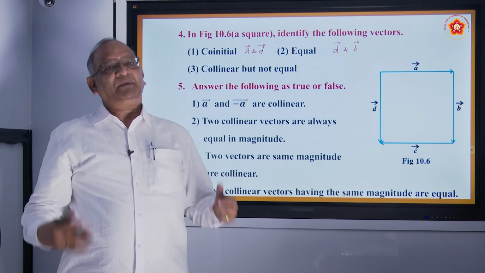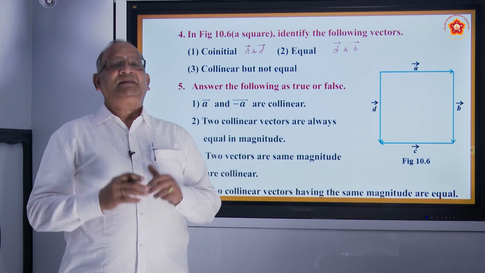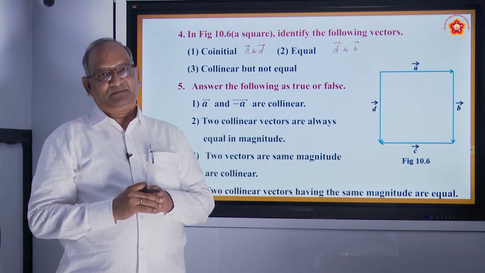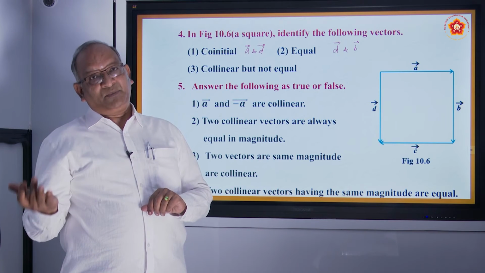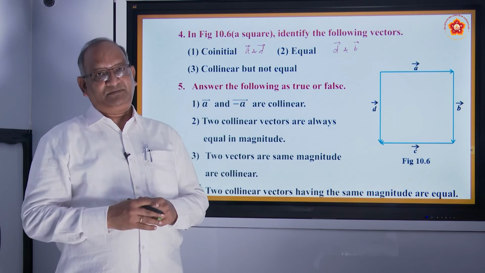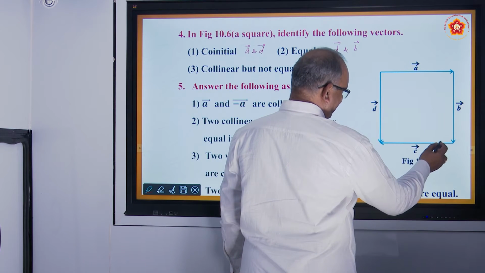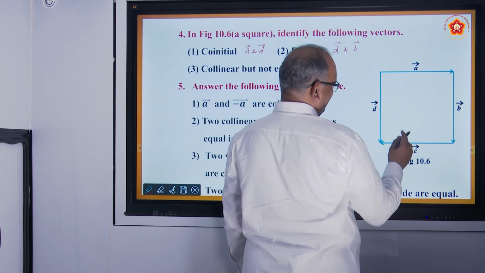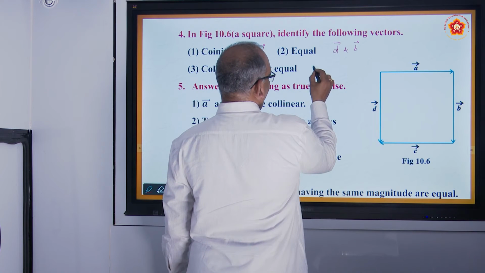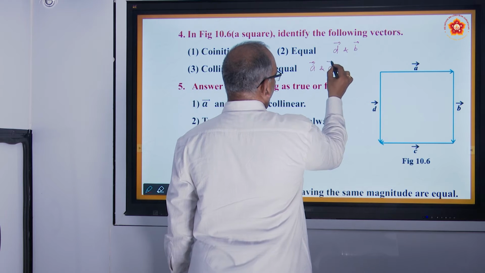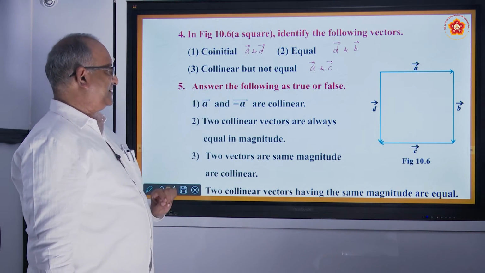Then he says collinear but not equal. What do you mean by collinear vectors? We have already discussed which vectors are said to be collinear. They are parallel to the same line. But not equal, he says. They are not equal means you can take them in opposite direction. So which are such vectors? Observe carefully. The vector C is in this direction, vector A is in that direction. Both are equal in magnitude but opposite in direction, so we can take A and C. So these are the answers.